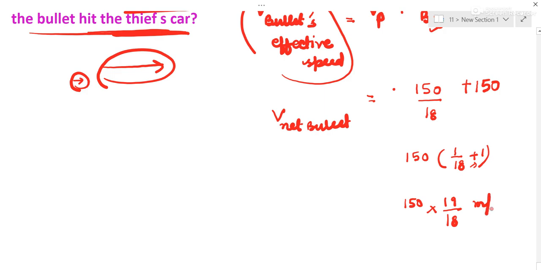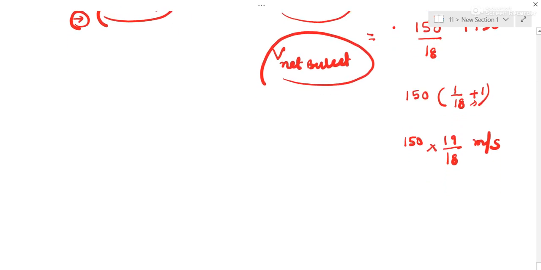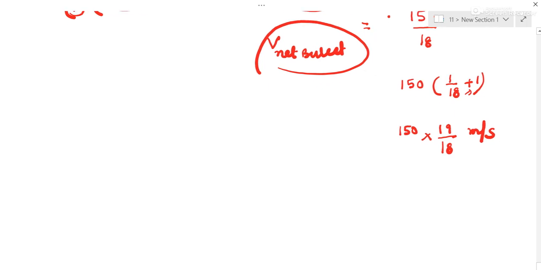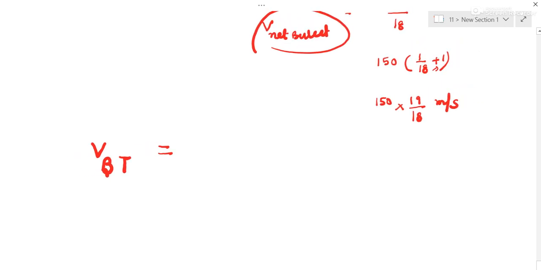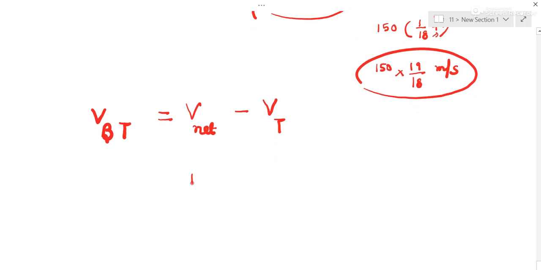This is net speed of the bullet, but the speed with which bullet will hit thief's car will be relative speed of bullet with respect to thief's car. So it will be net speed of bullet minus thief's car speed. So net speed of bullet is this 150. I didn't multiply, you can multiply if you wish.